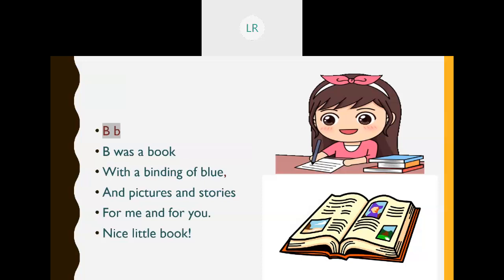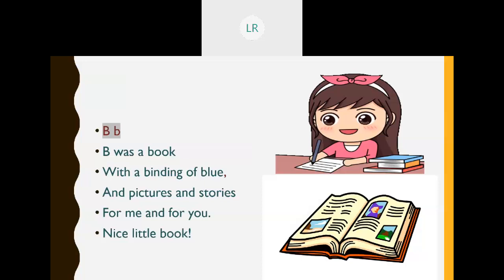The book is bound, and the binding is in blue color. If you read a book, what will be there inside? You can see so many pictures and you can read stories.